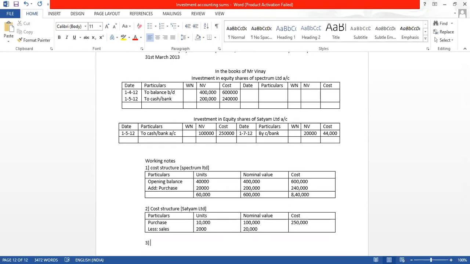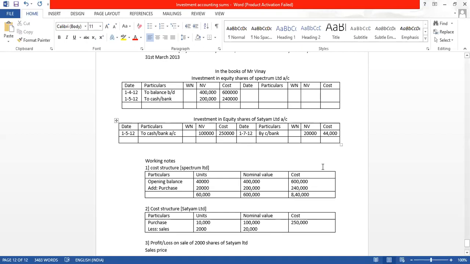Third one, whenever there is a sale, we have to find out profit or loss on sale of 2,000 shares of Satyam Limited. So let us see what is the sales price. What is the sale price?